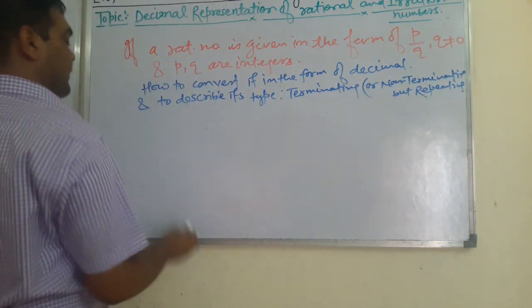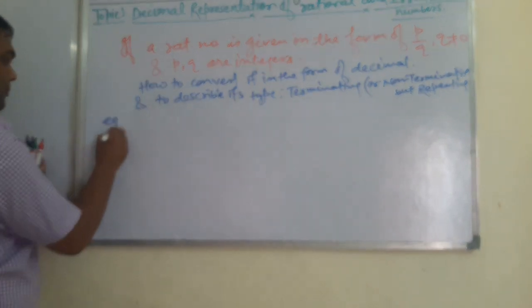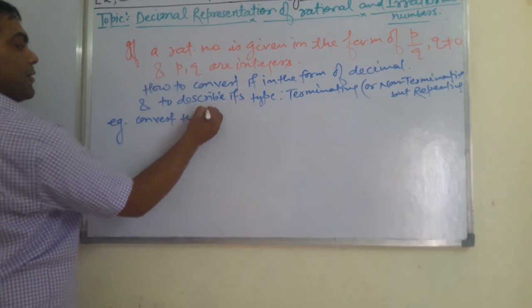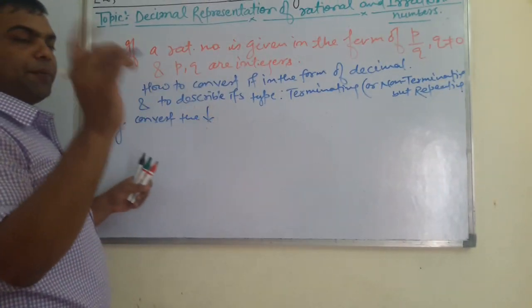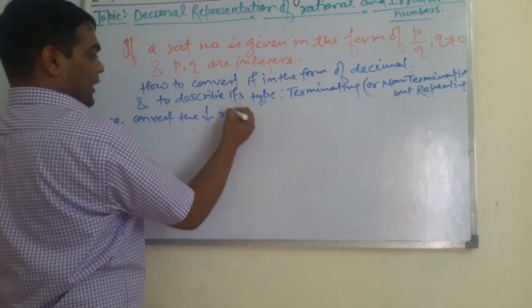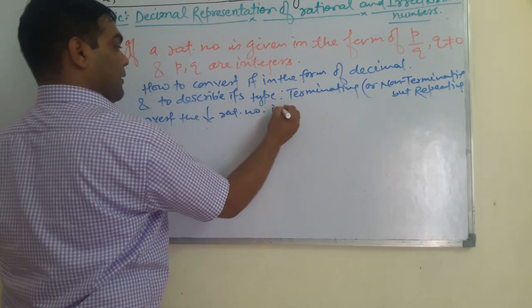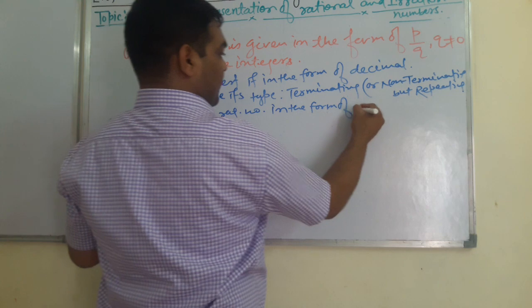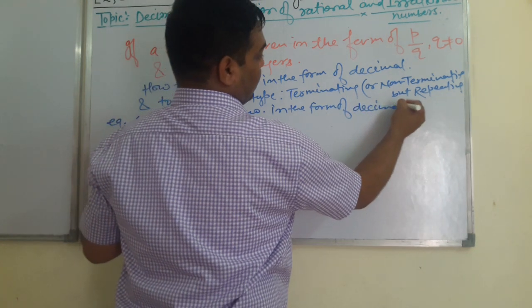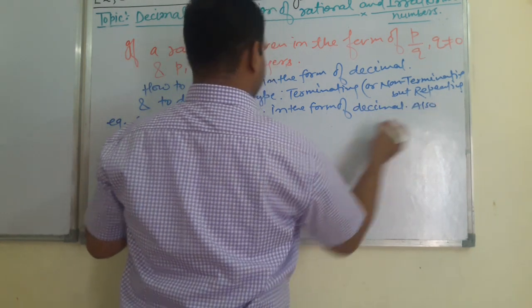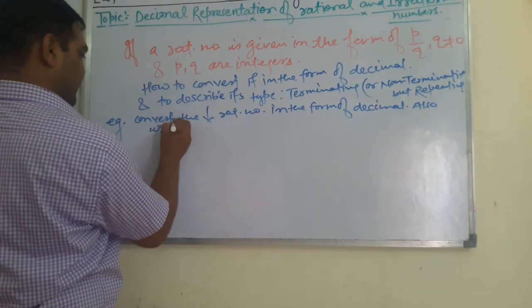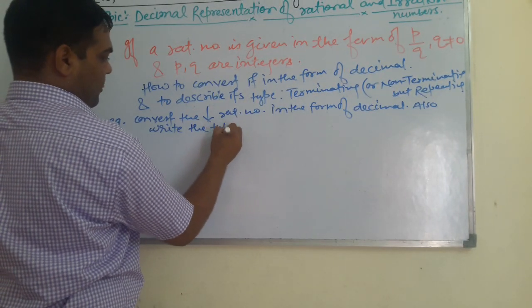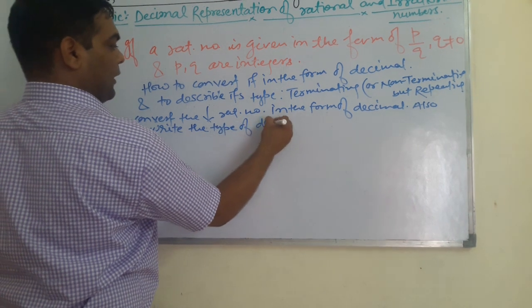For example, students, see here. Convert the following rational numbers in the form of decimals. Also write the type of decimal.